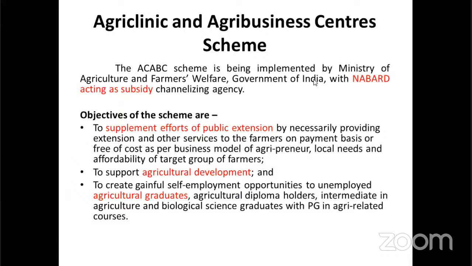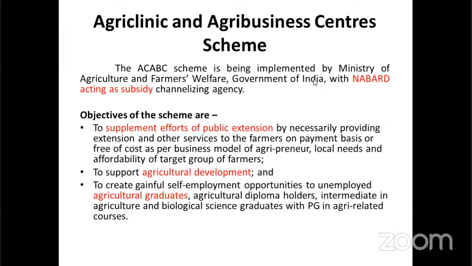Let's see the first scheme, the Agriclinic and AgriBusiness Center scheme, that is the AC ABC scheme. In this AC ABC scheme, NABARD is the subsidizing agency. This scheme is implemented by the government of India. First, we see the main motto of this Agriclinic and AgriBusiness Center scheme: to supplement the effort of the public extension system.